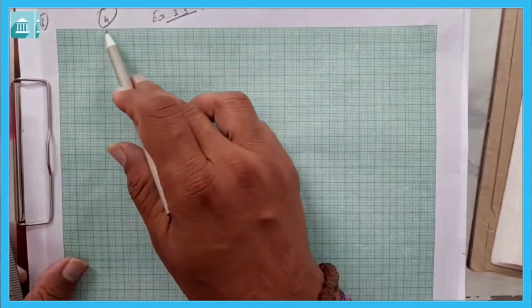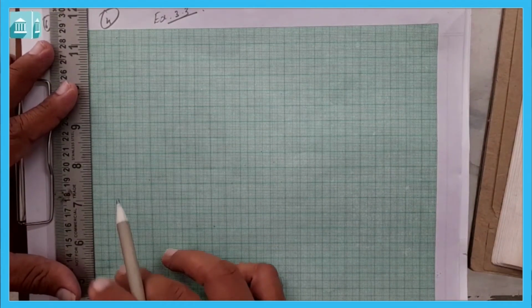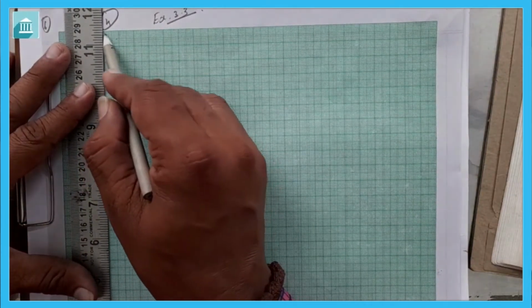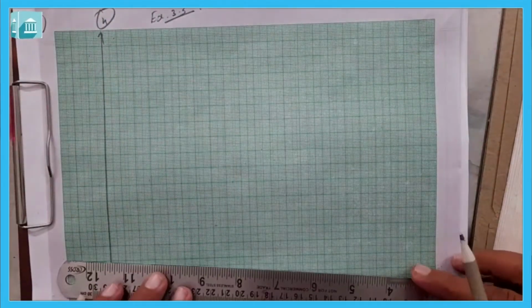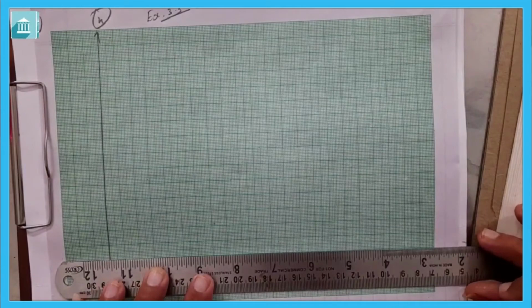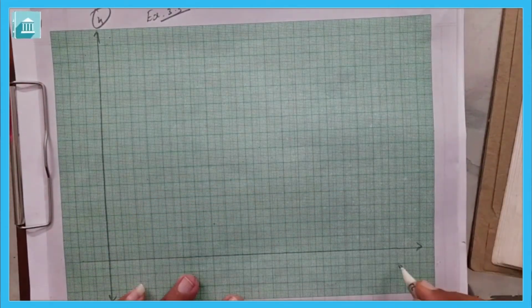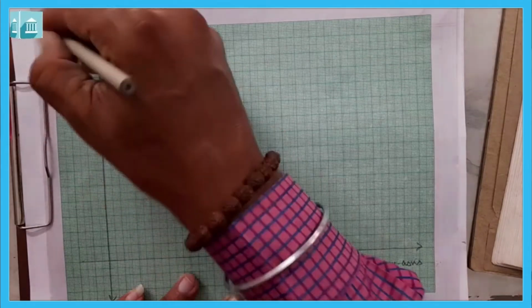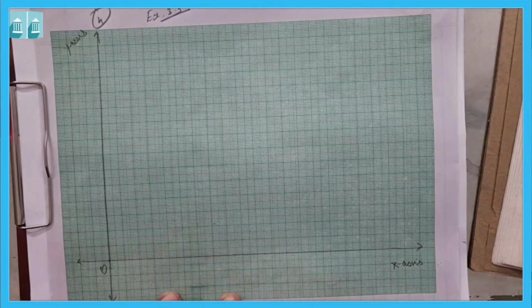So exercise 3.3 question number 4, we have to draw the double bar graph. First we are going to leave 2 lines and then leave 3 lines and then draw one line, our y-axis for scale. In the same way here also we are going to leave 3 lines and then draw one. This is our x-axis, this is our y-axis. Here the origin is always 0.